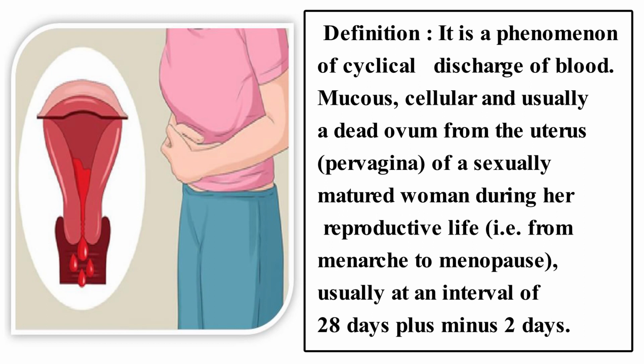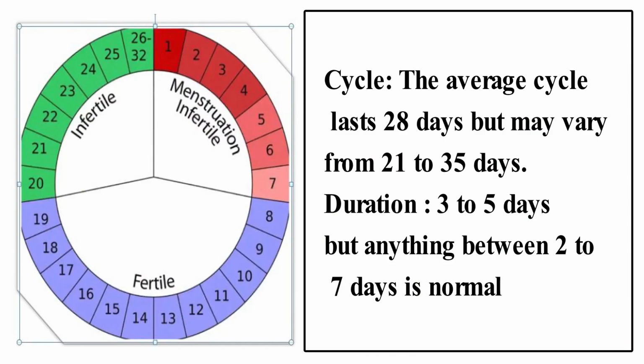Stopping for 1-2 months will not do. Permanently stops. That is called menopause. It occurs at intervals of 28 days. It may be plus or minus 2 days, okay. 3-4 days is also okay, no problem. This cycle lasts for 28 days but may vary from 21 to 35 days. If it occurs in this period, it is not that much of a problem.